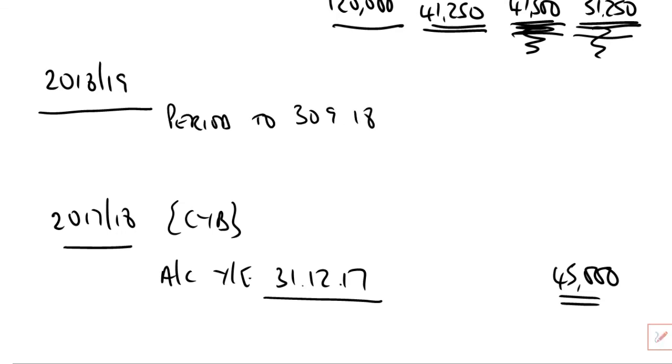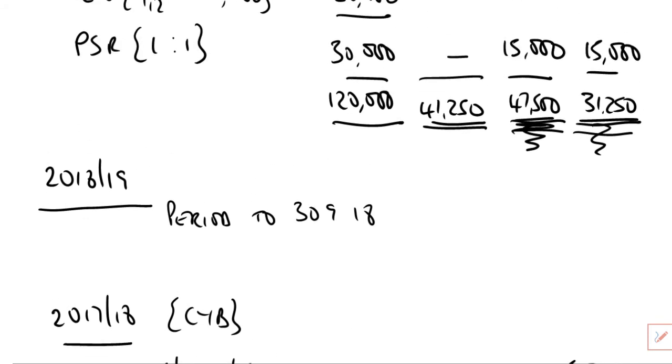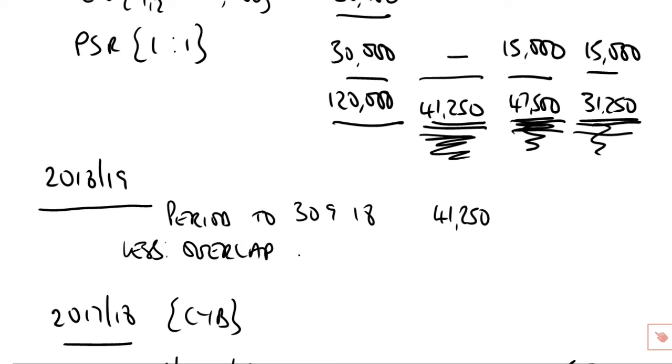Whereas we have just seen, we have established a profit figure of £41,250. We were told in the question about the overlap profits, so less overlap. You can write overlap profit or overlap relief. Now, what was that overlap profit? What did we note there?